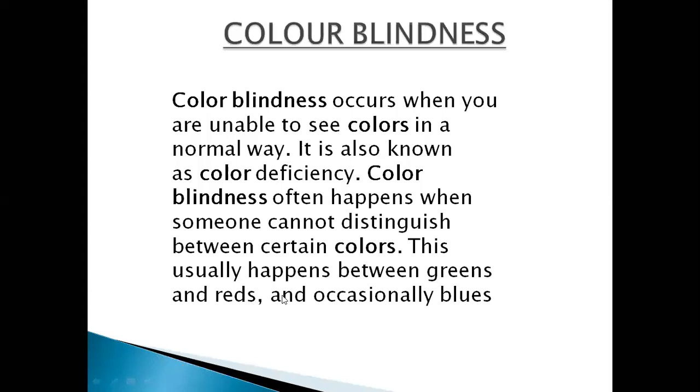Some people who suffer from color blindness are unable to see the green and the red color. They can't differentiate between them. So this disease is called color blindness. What is the pigment responsible for this? Iodopsin. Iodopsin is a pigment which is present in the cone cells, and cone cells are responsible to see different colors. Clear? So if there is a color deficiency problem, it means there is an iodopsin problem.